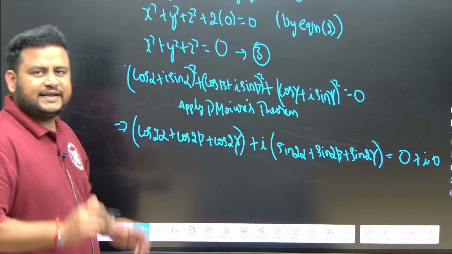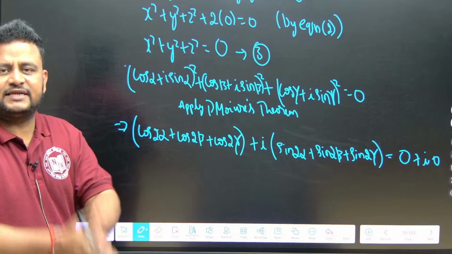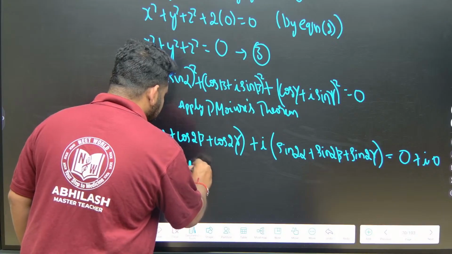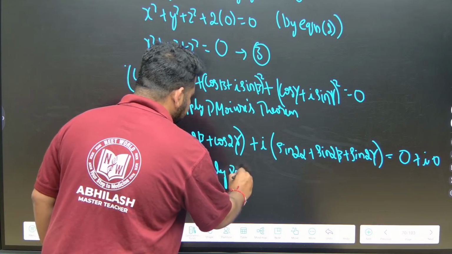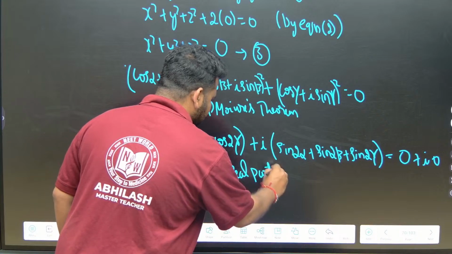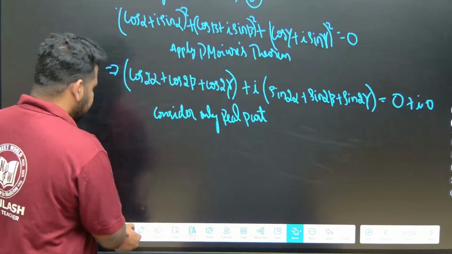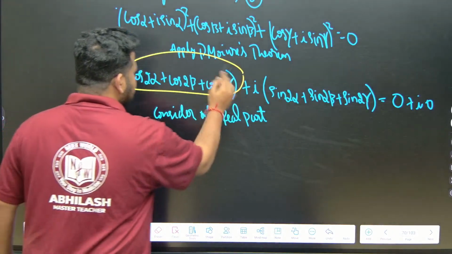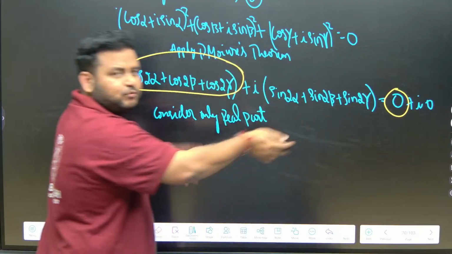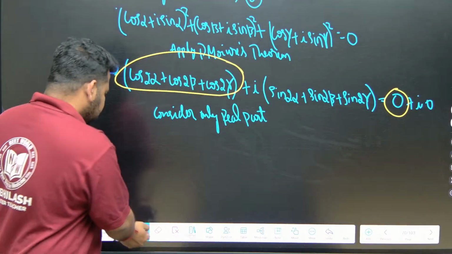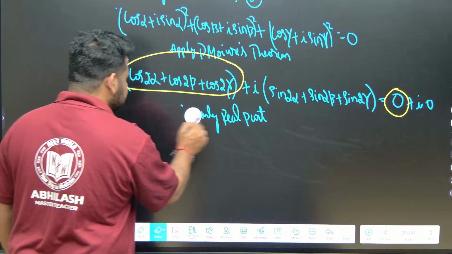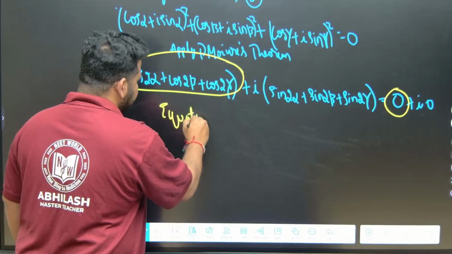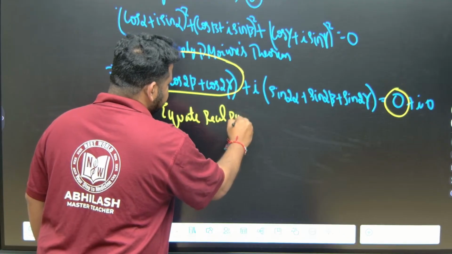Now what I will do? I will consider only the real part. I am explaining stepwise in a more detailed way. If I consider only the real part, what are the real parts that we have here? This is the real part and this 0 is the real part. Now equate the real parts.